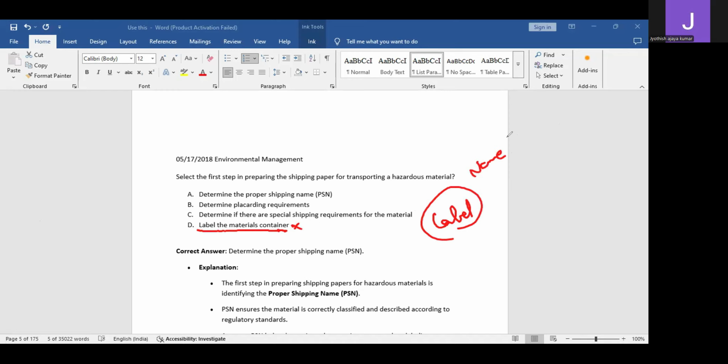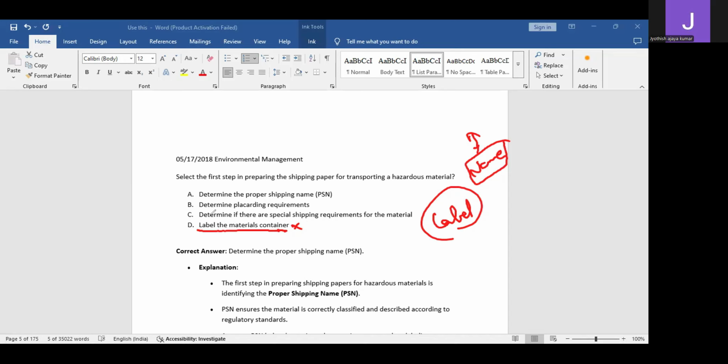First, you should know the name of that hazardous material. You might know the material, but what is its actual terminology as per the shipping criteria? That you should know. So labeling is not the correct answer.